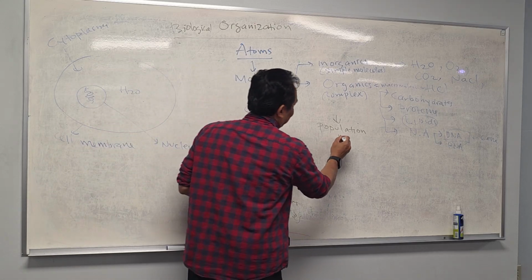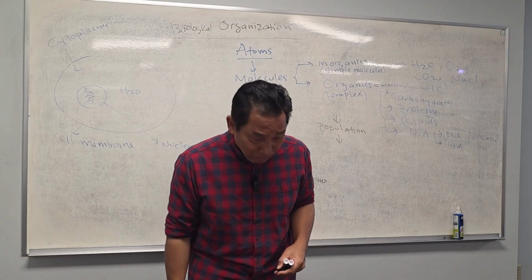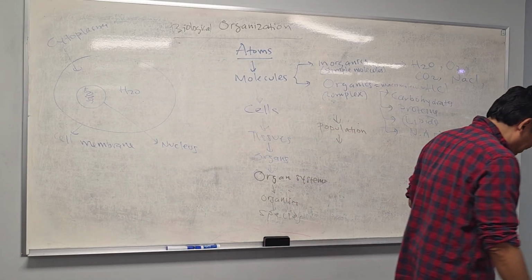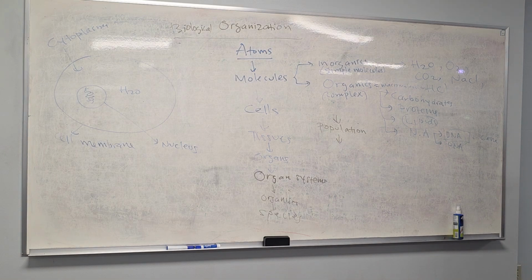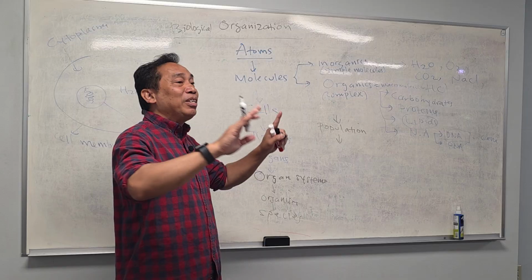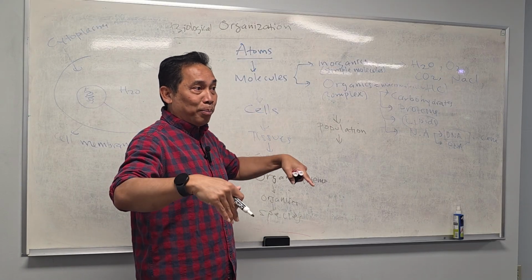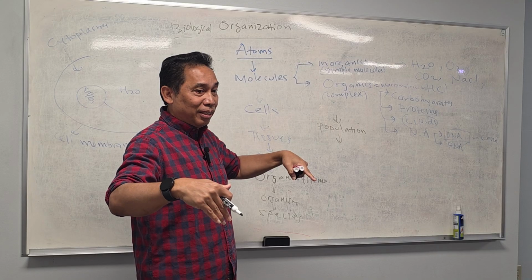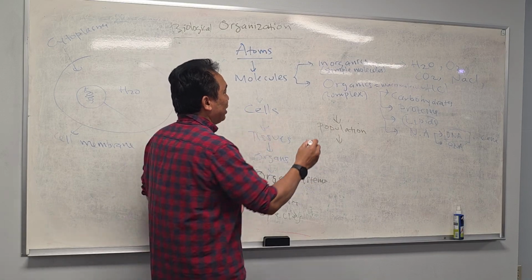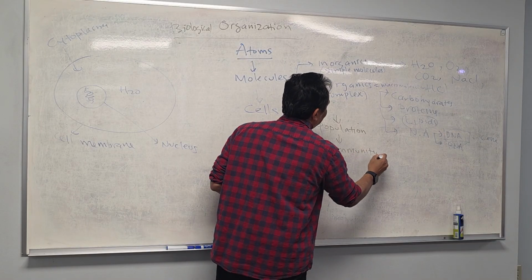Now, if you try to look, maybe there is a population of ants, of roaches, or whatever over here in this room. So you have different species at the same place, at the same time. What do you call that organization? Community.